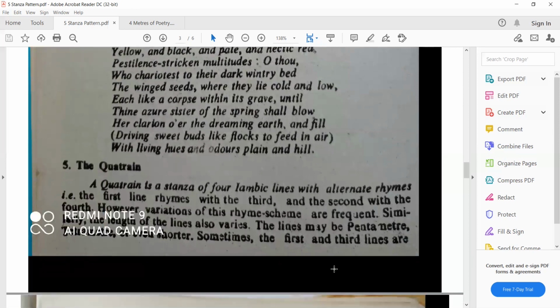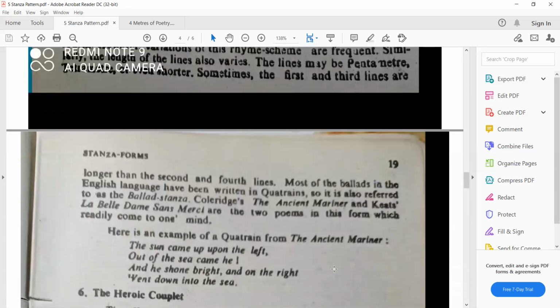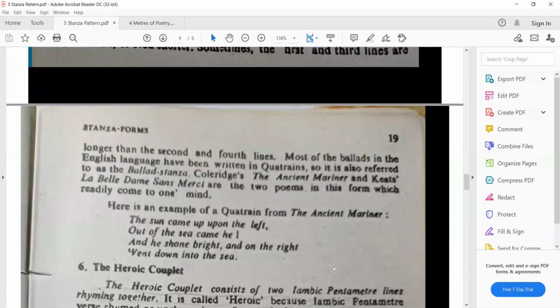And another stanza is a quatrain. In a quatrain, we use a stanza of 4 iambic pentameter lines. They are based on 4 lines, and the patterns could be A, B, A, B. So this is a very famous